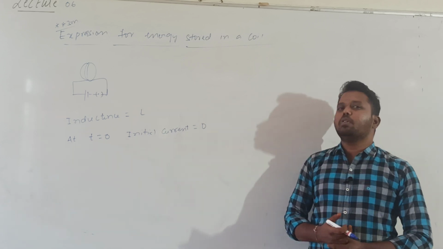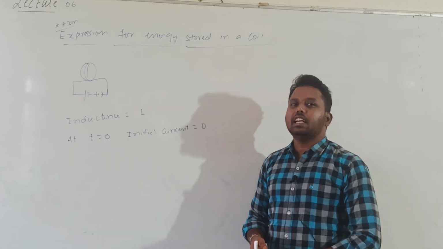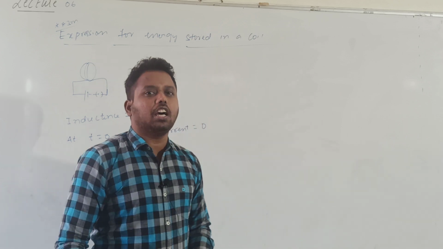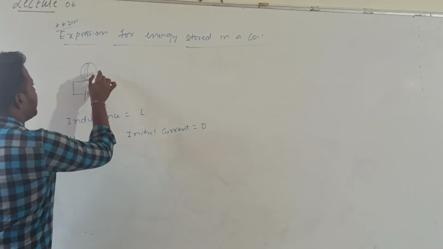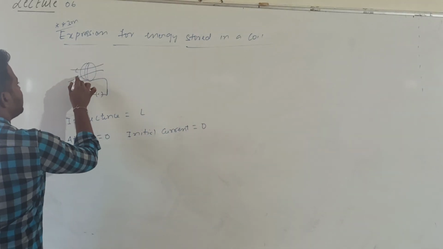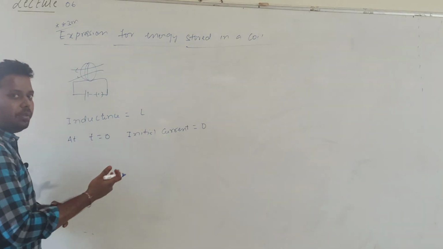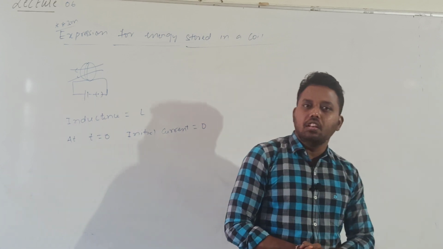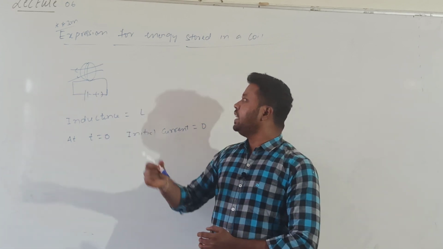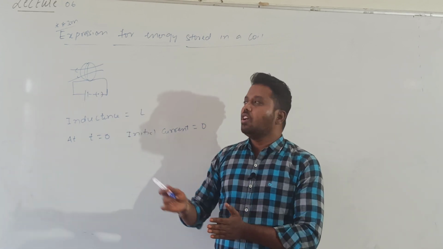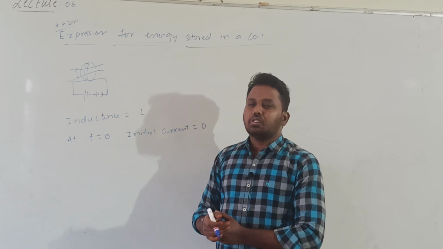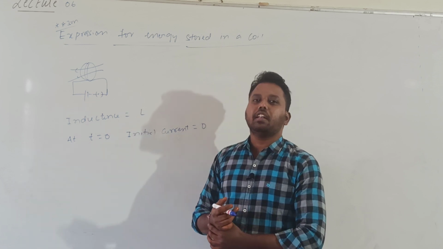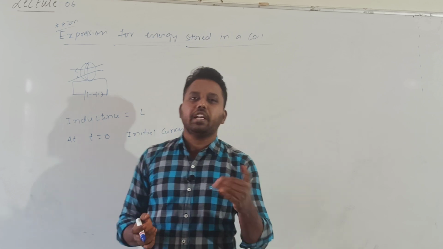The coil will oppose the growth of current. Yesterday we discussed, because of the phenomenon of self-induction, whenever current is increasing, the flux linked with the coil will be increasing, which causes an induced EMF to develop. That induced EMF will be in a direction opposite to the cause. So due to that induced EMF, it does not allow current to increase.